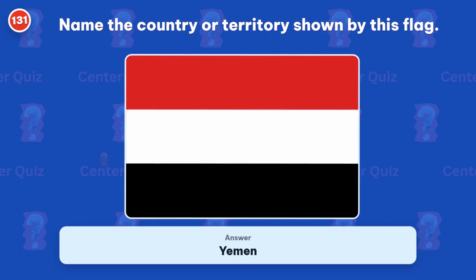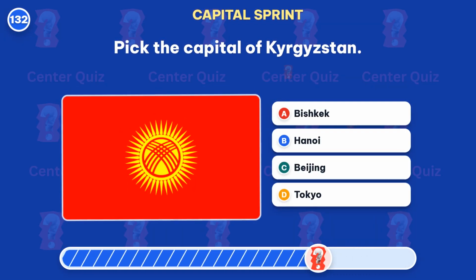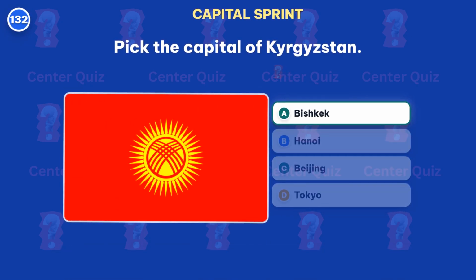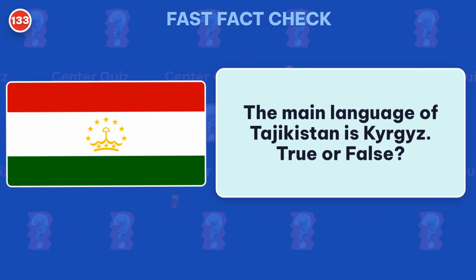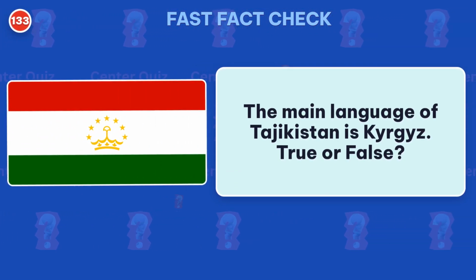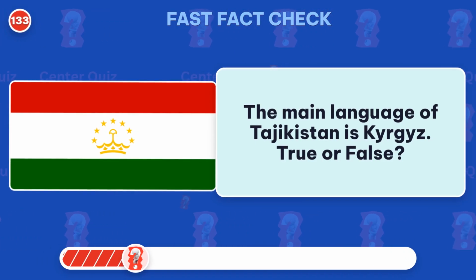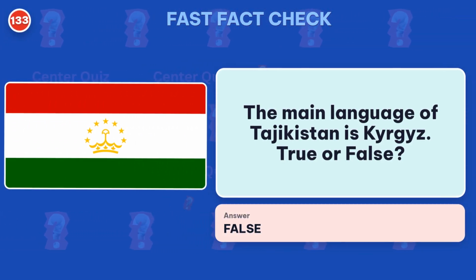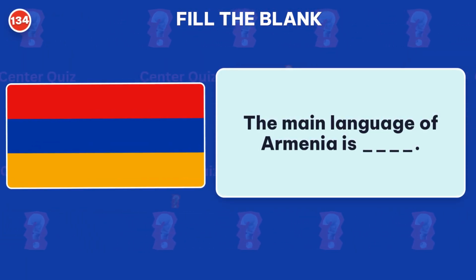Correct. Yemen. Pick the capital of Kyrgyzstan. Bishkek is the capital. The main language of Tajikistan is Kyrgyz. True or false? False. The answer is Russian. Fill in the blank. What is the main language of Armenia?